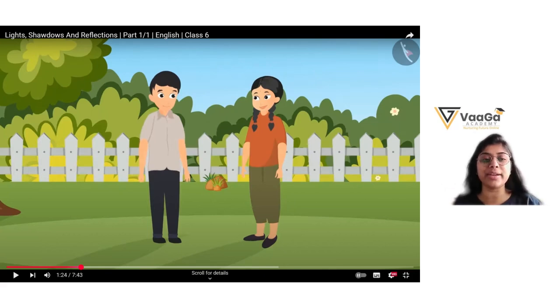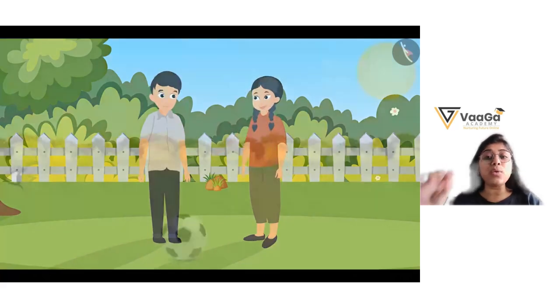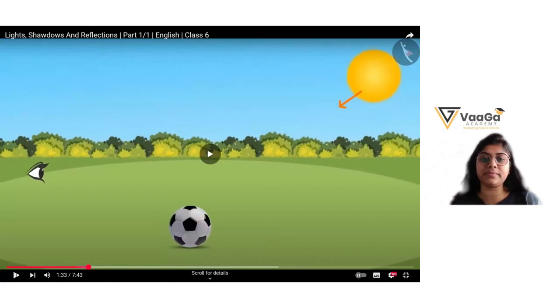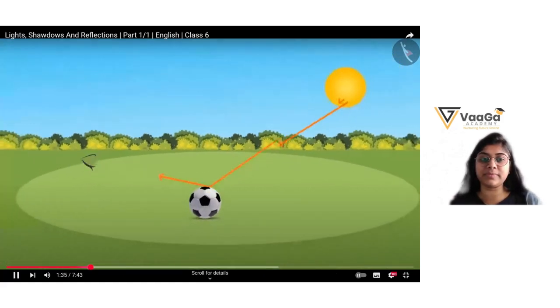Now listen to the audio again. Absolutely correct. We are able to see due to light. Light is necessary to see things. When the light reaches us, now listen. The experiment is telling you how light passes through objects and how we see the reflected images back. See now, after light gets reflected by some object and reaches our eyes, only then are we able to see that object.